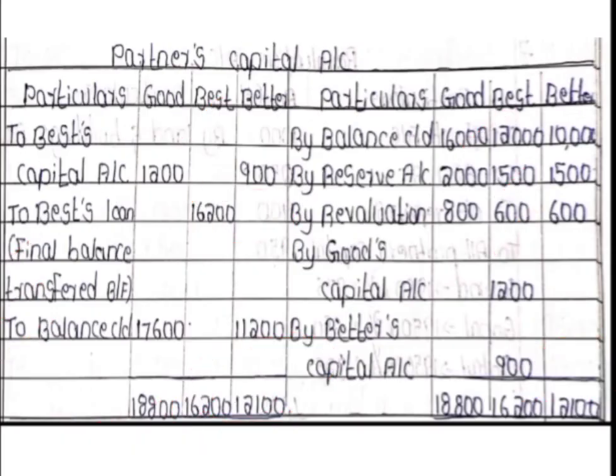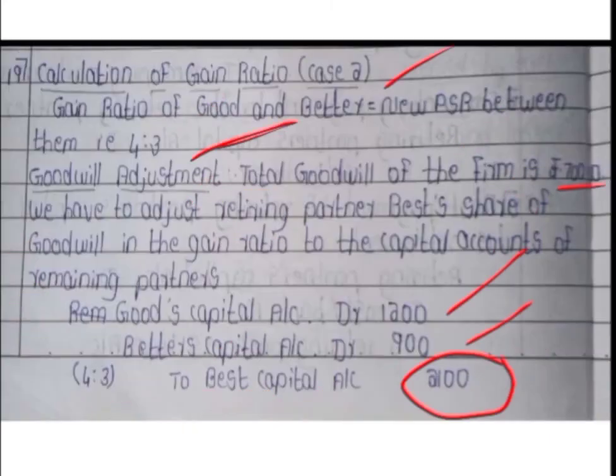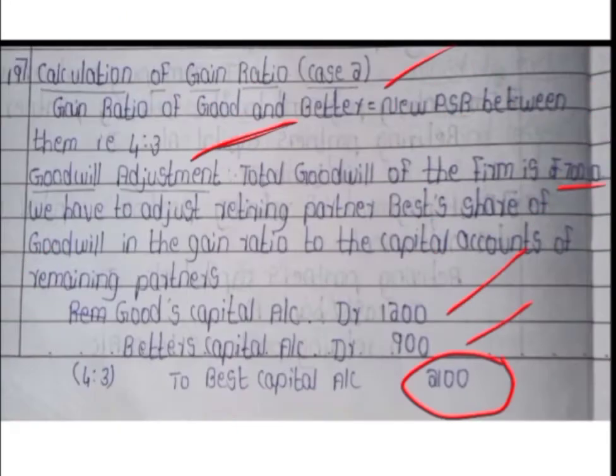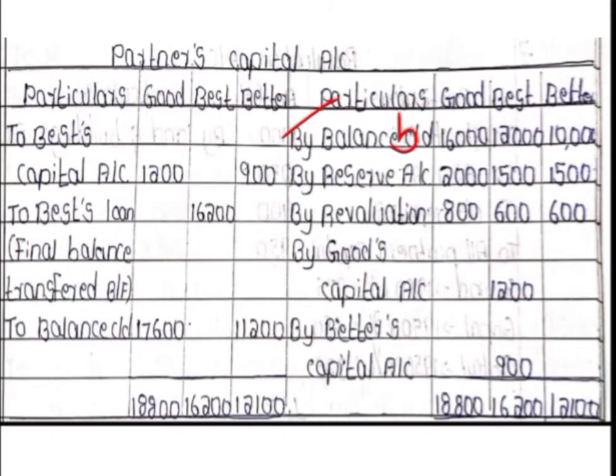Then let us see how to prepare the partners' capital account. As we have already discussed in the previous chapter, you have to follow the same sequence. In the partners' capital account, you are going to start with the opening balance as given in the balance sheet. So you are going to write by balance brought down. Okay, by balance brought down. So opening capital balances as given in the question, that is 16,000, 12,000 and 10,000, you are going to write here in the capital account.